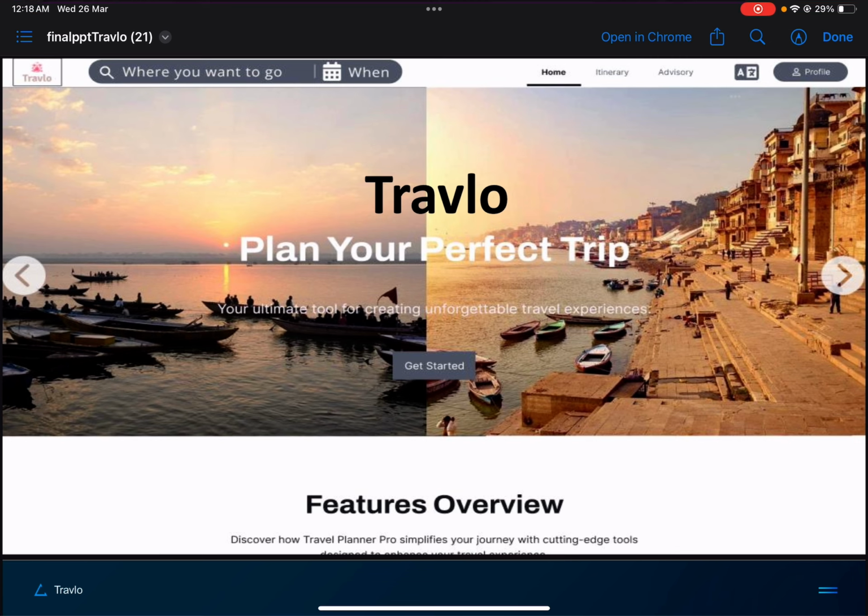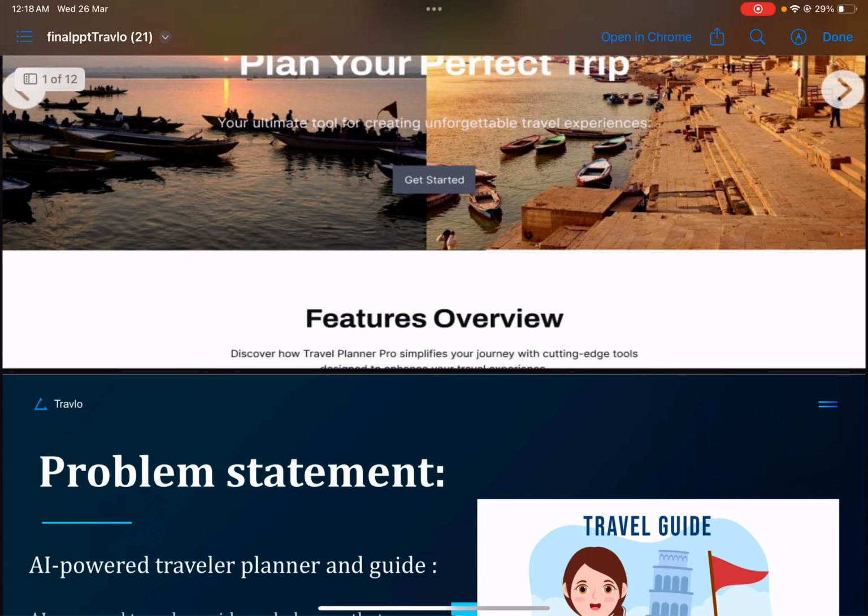So we have used two models: a recommendation model for the planning, and a chatbot for the real-time interaction. We have integrated both of them into a web application and given it the name Travello, with the theme "plan your perfect trip". So let's deep dive into how it would fulfill the problem statement of Tour by Tour.